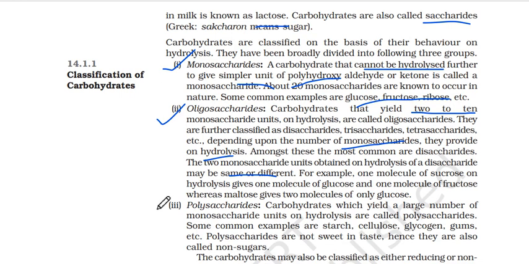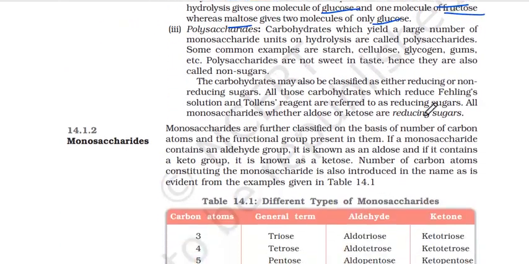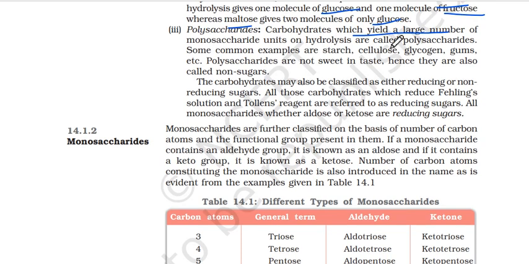So the two monosaccharide units you get from a disaccharide can be same or different. Say one molecule of sucrose, very important, on hydrolysis gives glucose and fructose. So this sucrose is a disaccharide that gives out glucose and fructose, both monosaccharides, whereas maltose only gives 2 molecules of glucose, similar monosaccharide units. Now what will polysaccharides be? Those which yield a large number of monosaccharide units on hydrolysis are called polysaccharides.